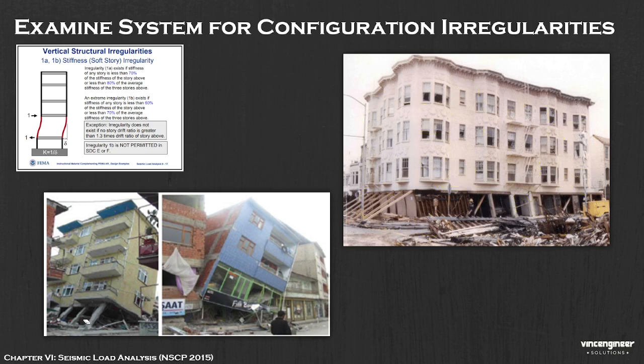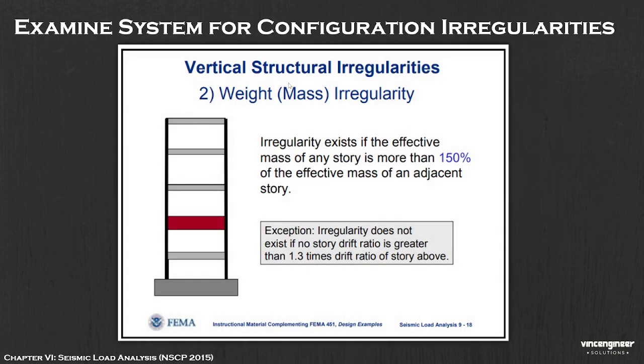Okay. So, next, weight mass irregularity. Irregularity exists if the effective mass of any story is more than 150% of the effective mass of the adjacent story. Here it is. So we have an exception. Irregularity does not exist if no story drift ratio is greater than 1.3 times the drift ratio of the story above.